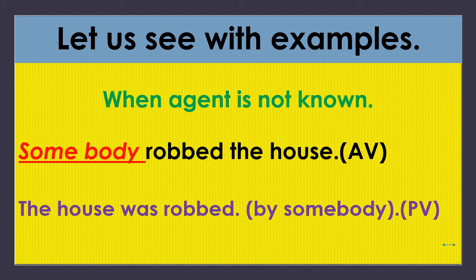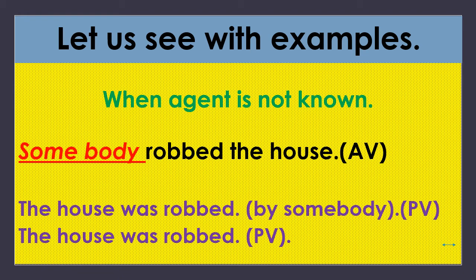That is clear. So simply we can say the house was robbed. We need not say the house was robbed by somebody. By somebody we can ignore. The subject can be ignored in the passive voice when the agent is not known.